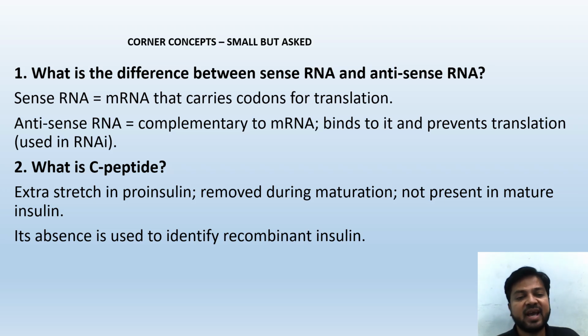What is C-peptide? The extra stretch present in proinsulin is C-peptide, removed during maturation and not present in mature insulin. Its absence is used to identify recombinant insulin.